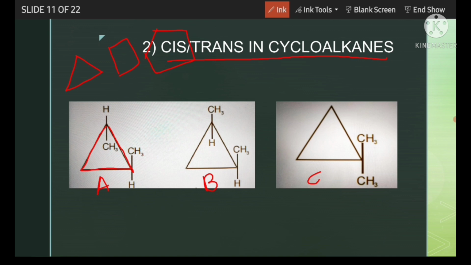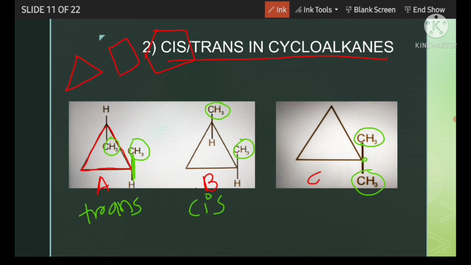But for the first one, here you can see among these two groups, methyl is up, here methyl is down. But in B, methyl is up, methyl is up. So both highest priority groups are above the plane, on the same side. That's why it will be called cis. And for the first one, it will be called trans. But for the third one, both methyls are on the same carbon, so there is no cis-trans relationship.